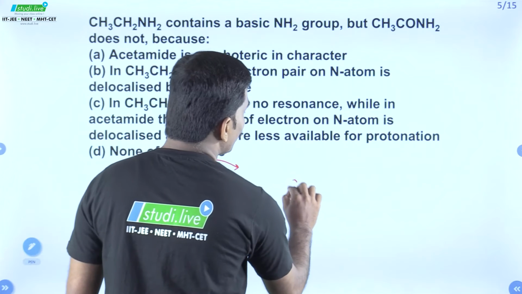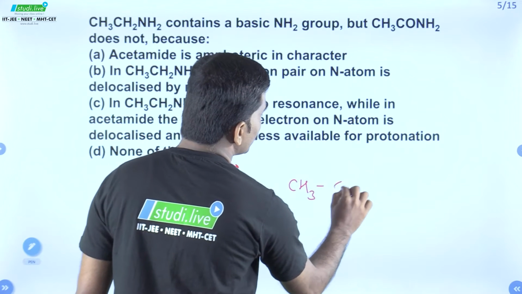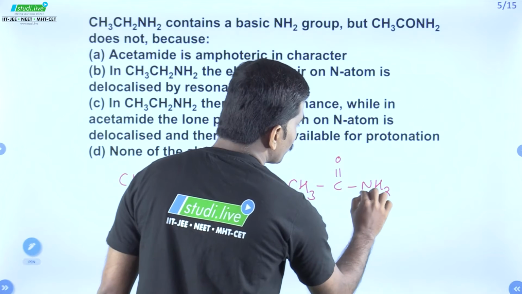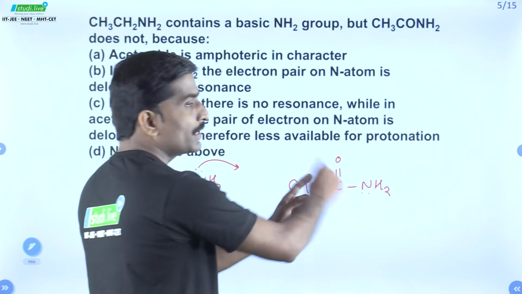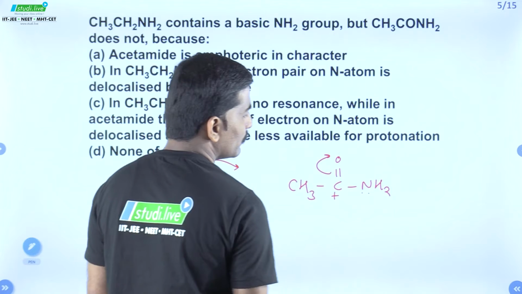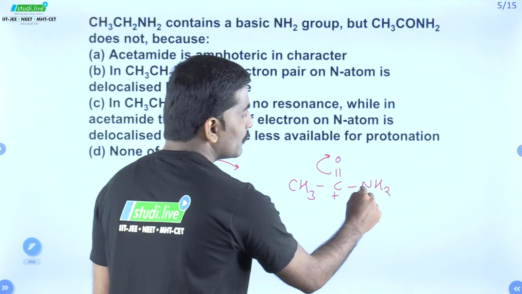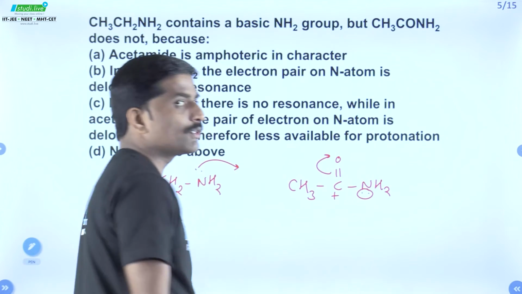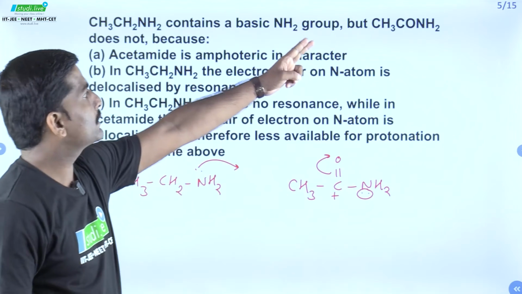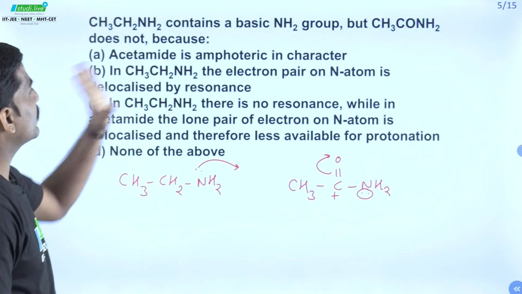Whereas when we consider the acetamide molecule CH3C double bond ONH2, this pair is delocalized by the resonance effect, and hence this pair of electrons is not available for donation. Hence acetamide is not basic in nature.